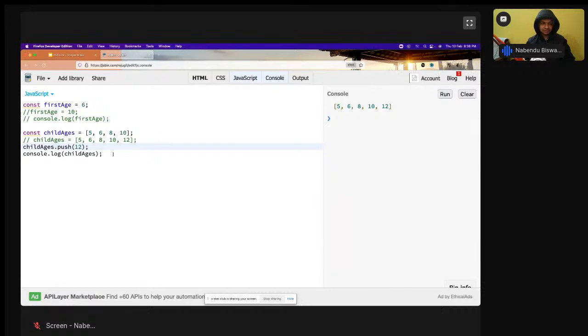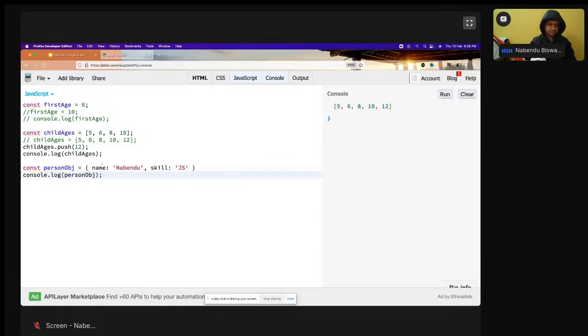And with objects, it is even further. In object, what is there? Const person obj equal to name is Bindu, comma skill is JS, and now console.log of obj.